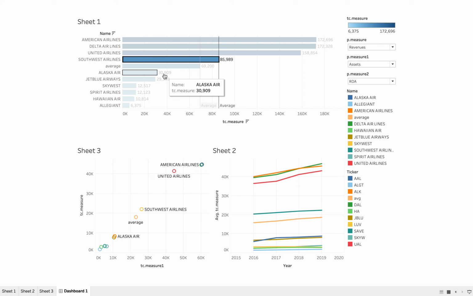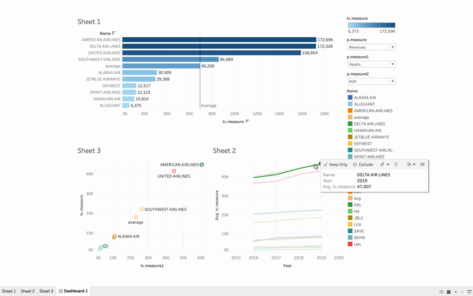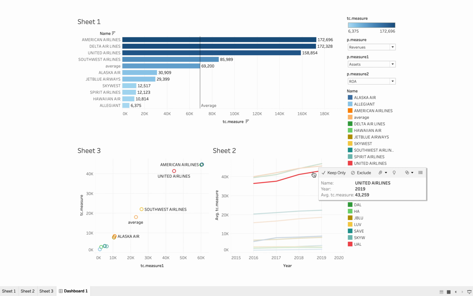I would like to next point out, on the right side, sheet 2. As you can see, it pulled for each year, ranging from 2015 to 2020, the assets for each airline company. Once again at the top, there's American Airlines, and then overlapping in the color green is Delta. Closely behind, as it was with revenue, is United Airlines.